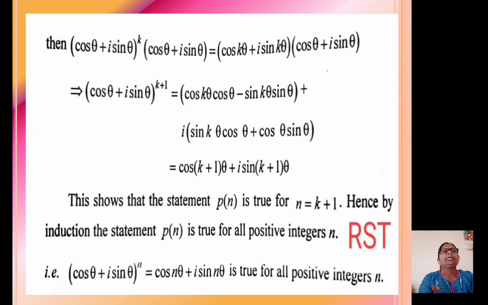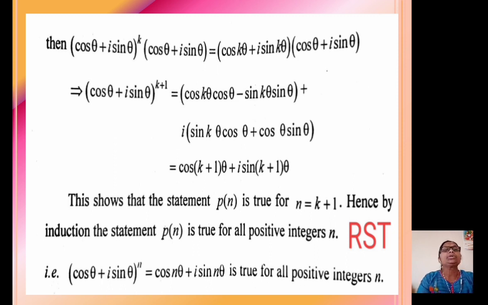After simplifying this, we get (cos θ + i sin θ)^(k+1) equal to cos((k+1)θ) + i sin((k+1)θ), that is, (cos θ + i sin θ)^(k+1) equals cos((k+1)θ) + i sin((k+1)θ).